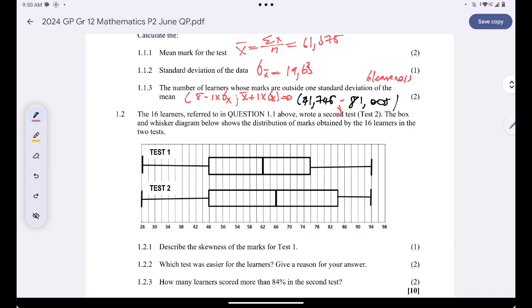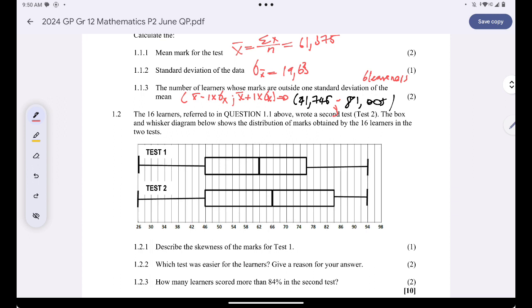How is the skewness of the marks of the first test? Okay, we can see that our test is negatively skewed.